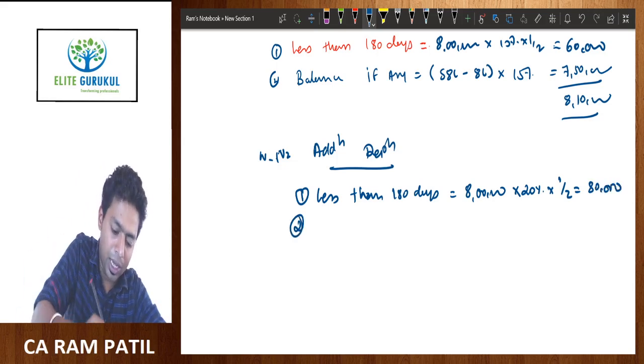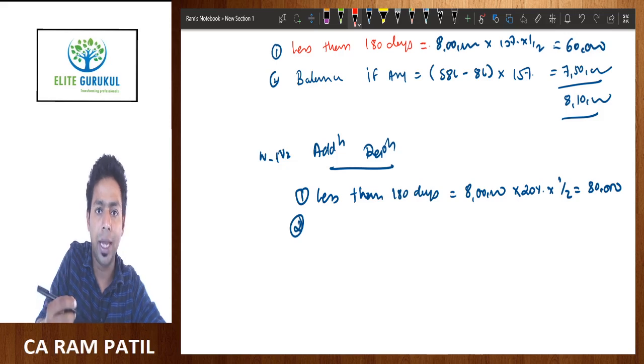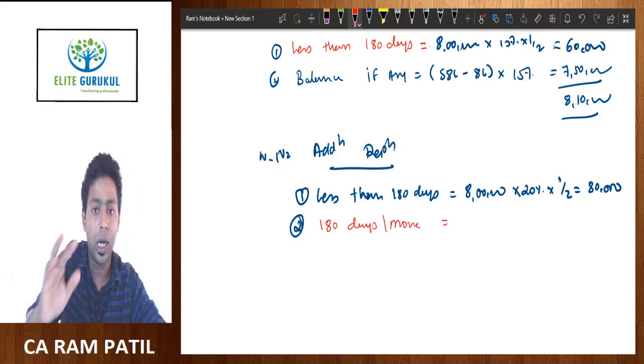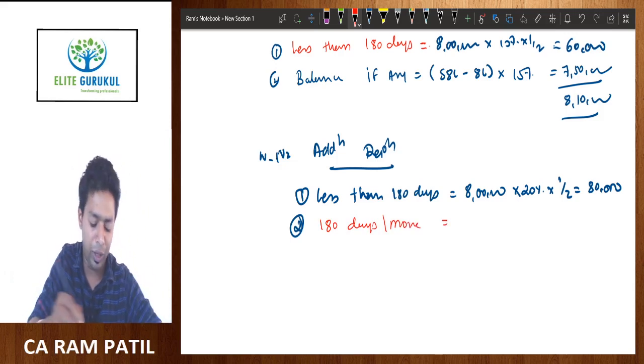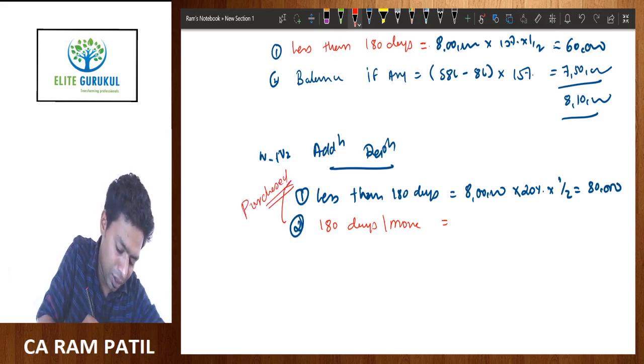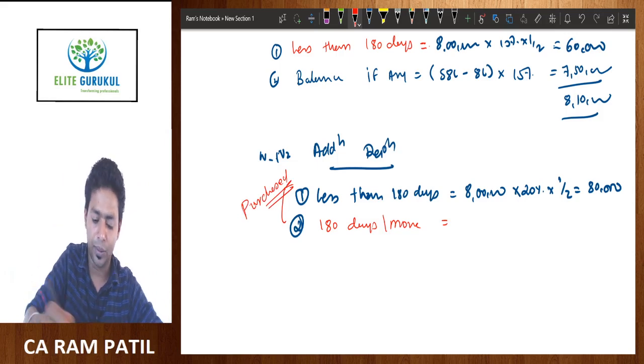And second, here we don't write balance if any, here we write 180 days or more, because we get additional depreciation only on assets purchased and put to use during the previous year.